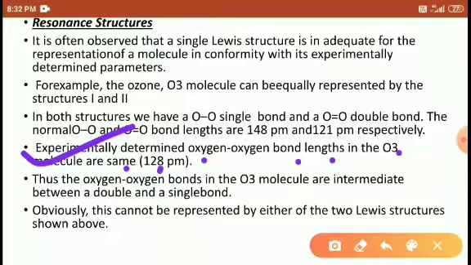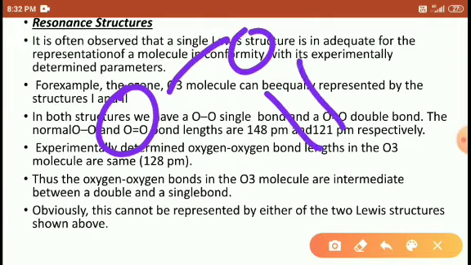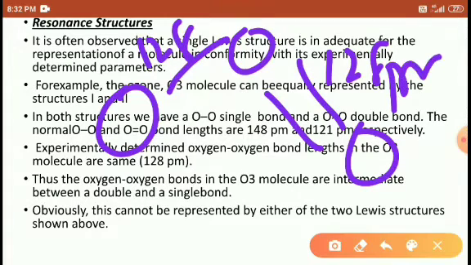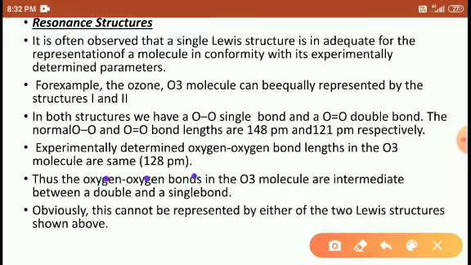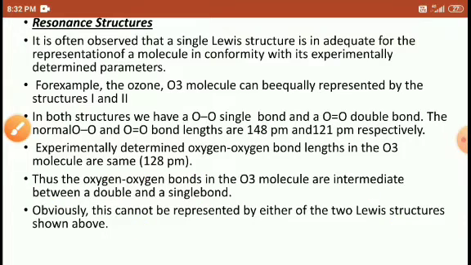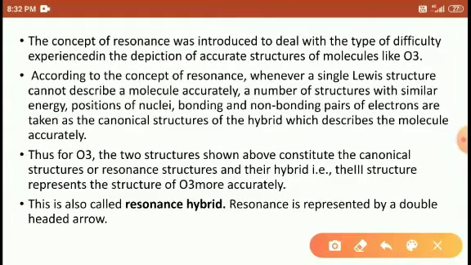During the experiment, it is determined that on both sides of the ozone molecule the bond length is 128 picometer. How is it? I will tell you. The oxygen bond in the ozone molecule is intermediate between a double bond and a single bond, and obviously it cannot be represented by the Lewis structure. This cannot be explained by the Lewis structure, because the Lewis structure cannot give the experimental proof.